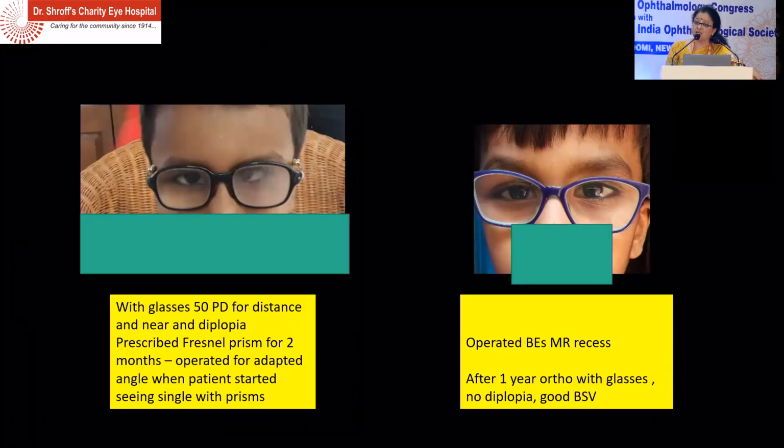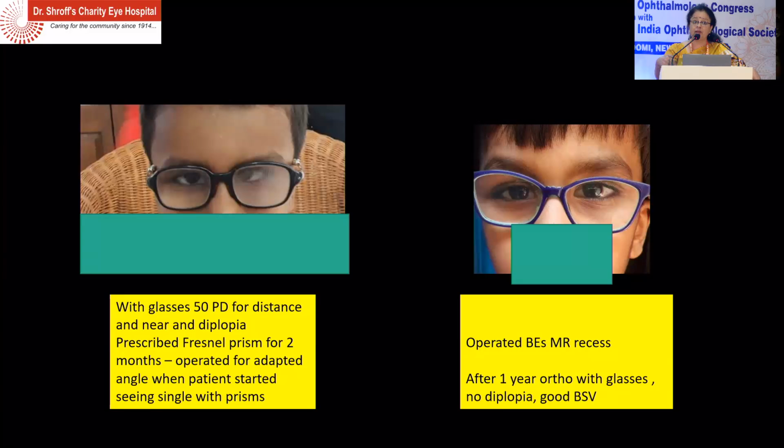But even with the glasses, he had 50 PD for distance and near, and he had diplopia, which was corrected with prisms, so I gave him Fresnel prisms. So this is the Fresnel prism where here you have Fresnel prism put in his eye, and for 2 months, and then operated, and then when he followed up in the visits, operated for the adapted angle.